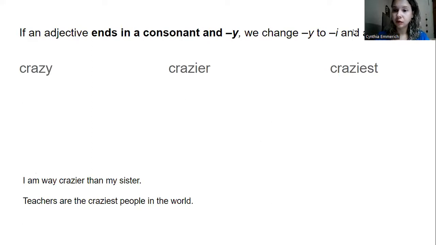There is another rule here, just so we can check. If it ends in a Y, we are going to cross the Y and add IER in the end for the comparative. This is the comparative form, and IEST for the superlative form, okay?